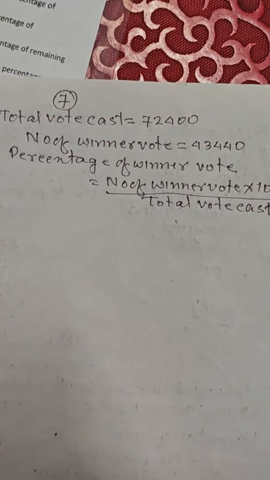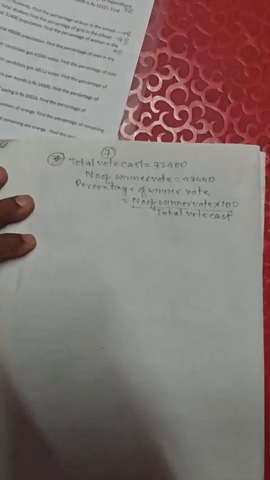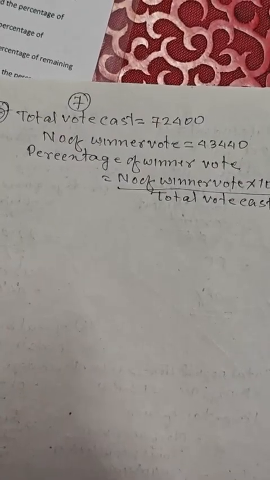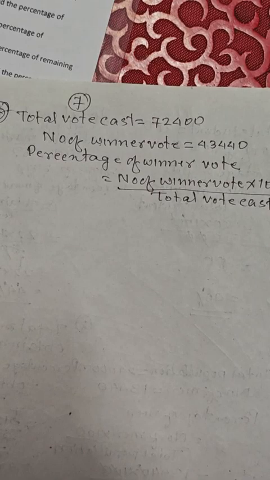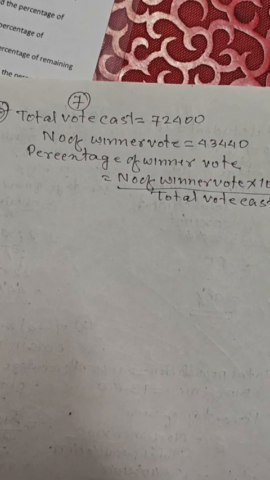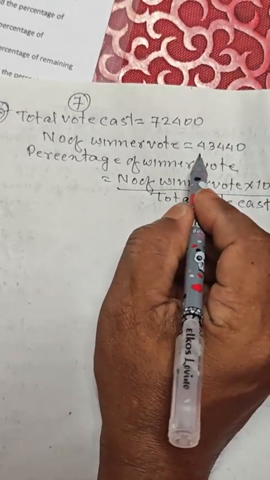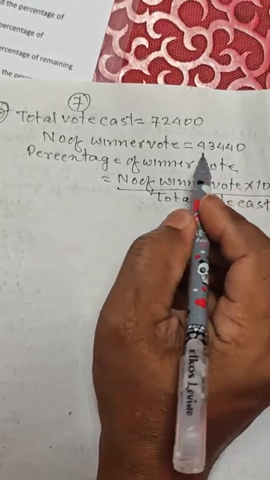In question number 7, total ballot cast 72,400. Number of winner ballots, the winner got 43,440.